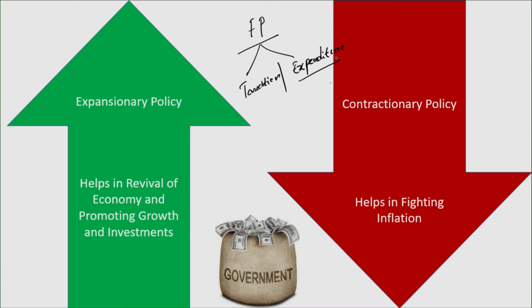Now imagine the government reduces taxes, whether it's an income tax, a direct tax or an indirect tax. For this example, let's say the government reduces GST on all goods and services. A 12% category of goods now attracts only 6% GST, and 18% attracts only 12%. So imagine the government has reduced the tax rates on all goods and services. When the tax rates in the economy come down, what do you think is the impact upon consumption? Obviously, one can easily anticipate that when the tax rates decrease, consumption increases.